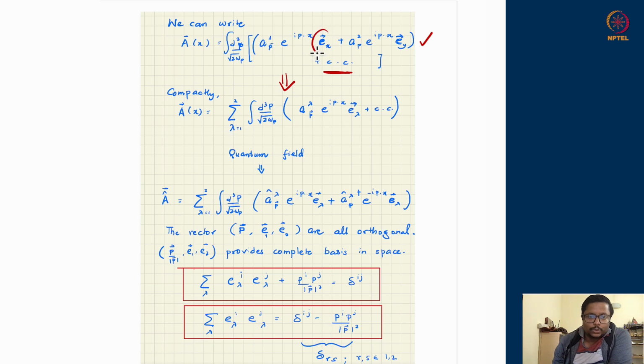Since this has two objects appearing over here, I can collectively call it E lambda, where lambda takes two values, 1 and 2, 1 for x, 2 for y. So I can write down the whole lengthy expression as a simple A lambda, where lambda will tell me what coefficient I am coming with the direction EX, and 2 will tell me the projection along direction EY. So compactly, the vector potential is written like a two-component vector and its complex conjugation like this.